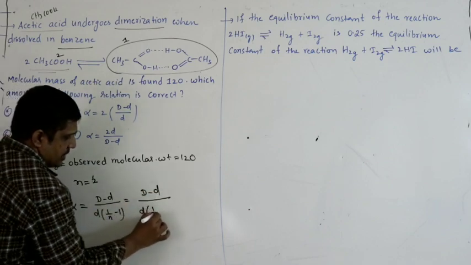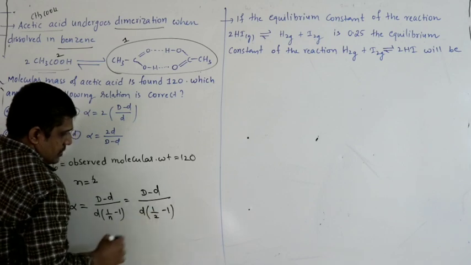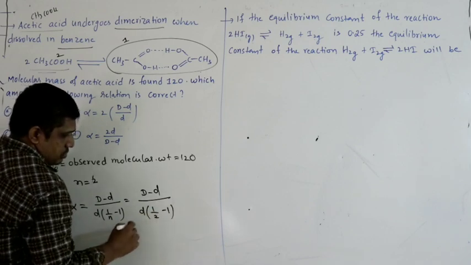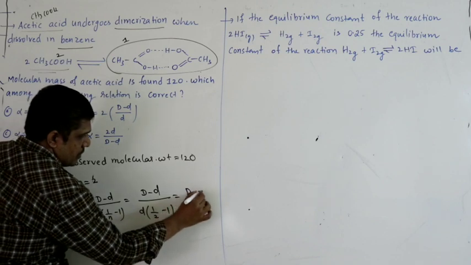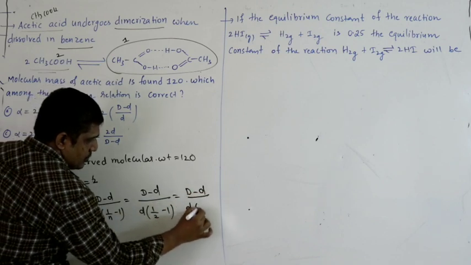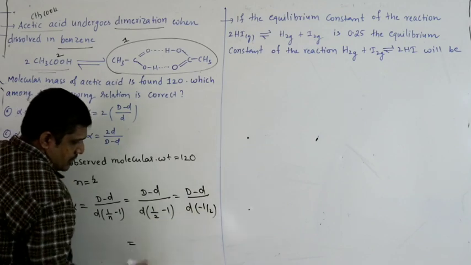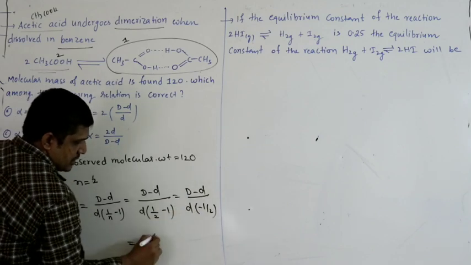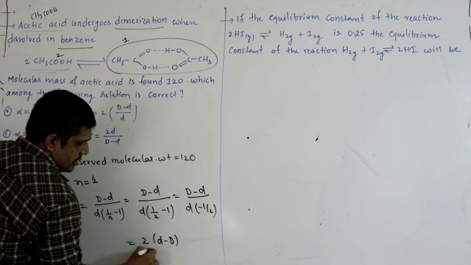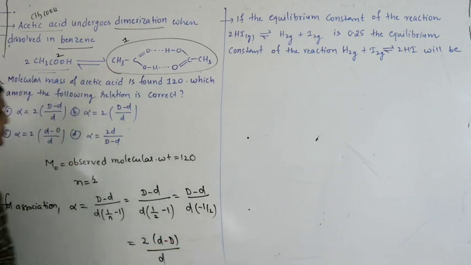Here it becomes 1 by 2 minus 1. So minus half, if I'm d minus d, d into minus half. So to the numerator 2 multiplying with negative sign, d minus capital D by small d. So we'll get third option.